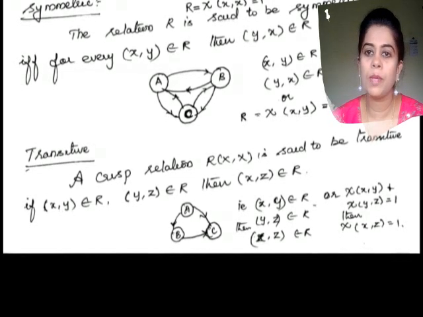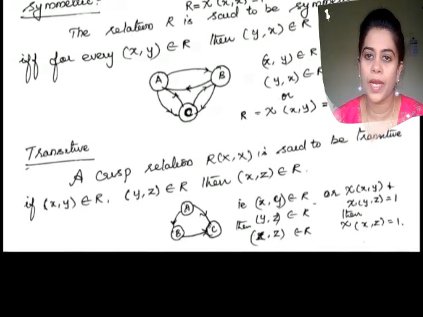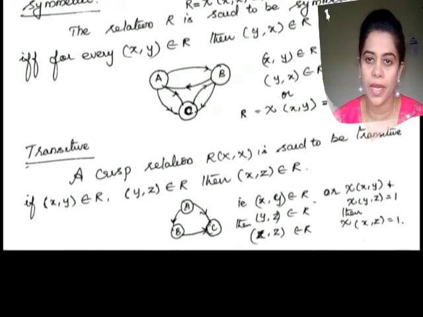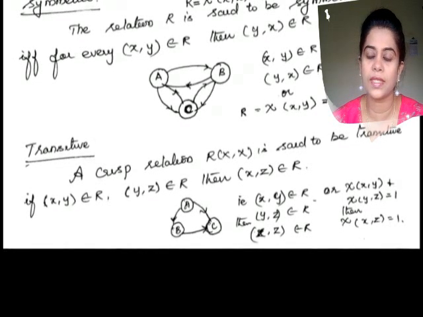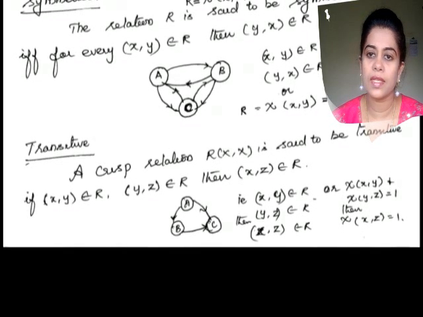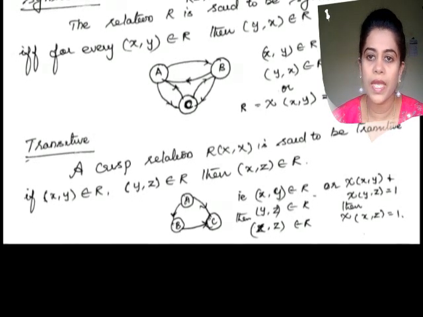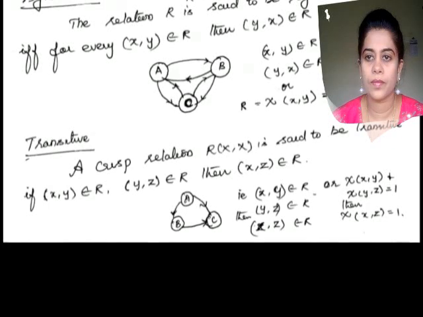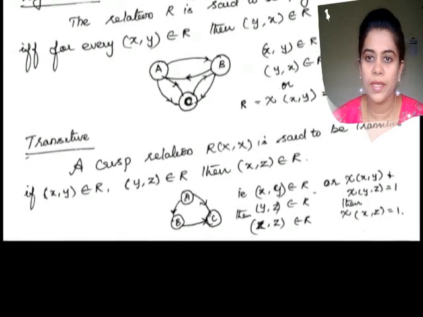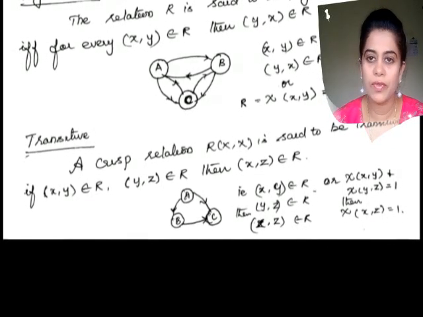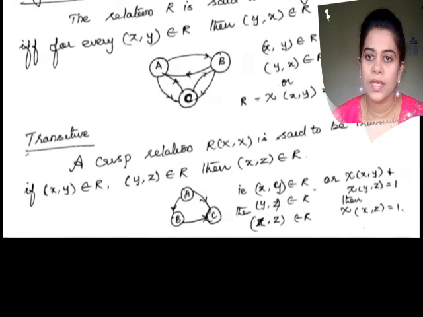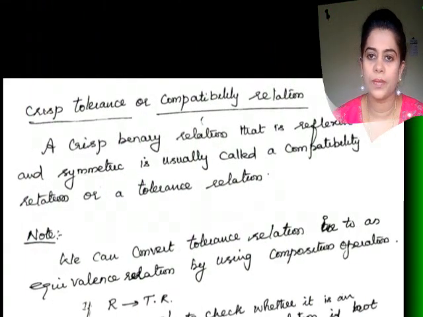If these three properties are satisfied by a crisp binary relation on a single set, then that relation is said to be a crisp equivalence relation. Is that clear? Next, we move on to crisp tolerance relation.